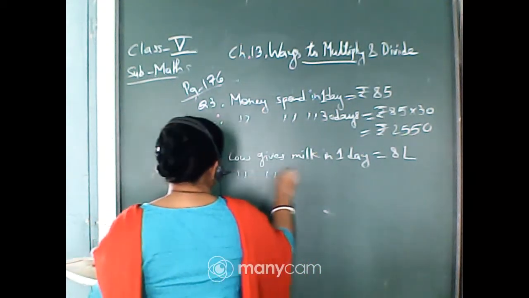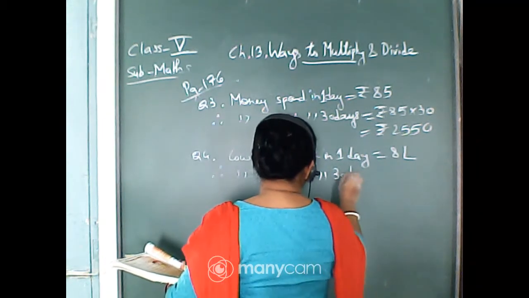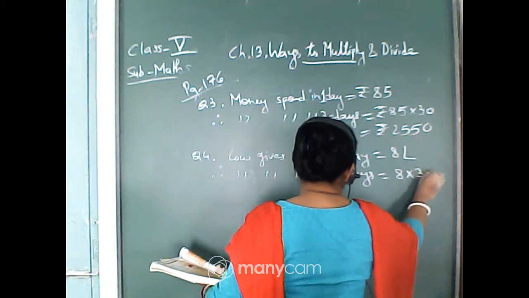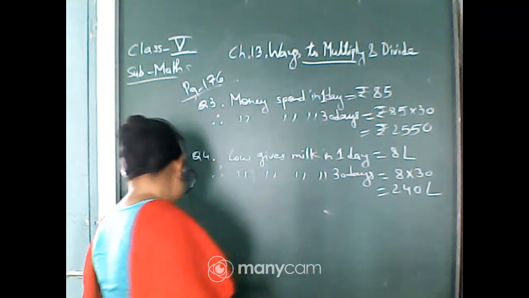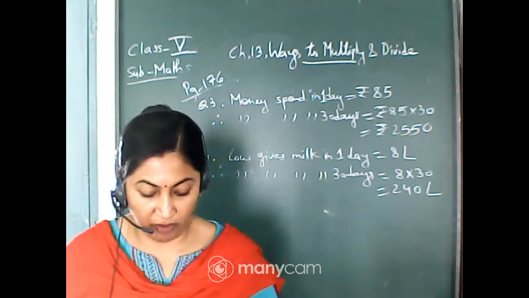Therefore, cow gives milk in 30 days, 1 month means 30 days, is equal to 8 into 30. 8 3s are 24. That means 240 liters. So in 1 month the cow is giving 240 liters of milk.